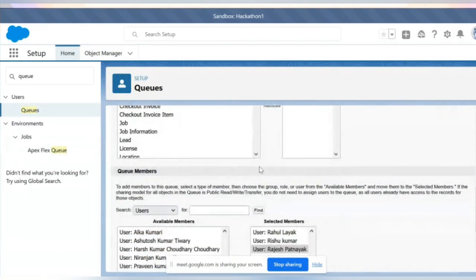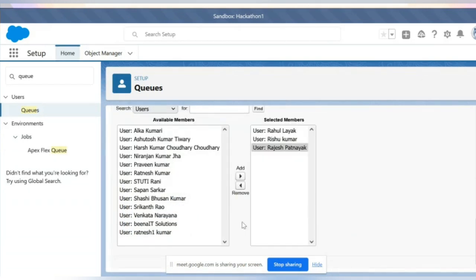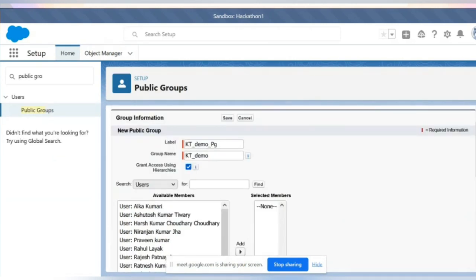Okay, actual process I will tell you. It is something like in the workflow rules or approval process. Also we can use these queues. So in this way, queues are useful. So that is the difference between queues and public groups. Again, I repeat, public groups is used to share the information directly. Information means actual records we are sharing with them.